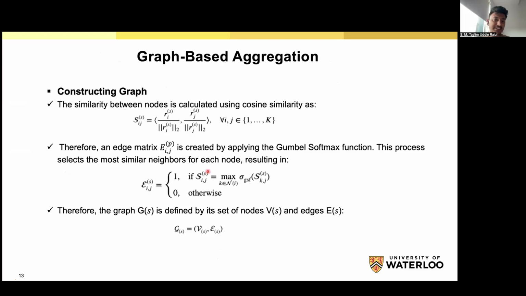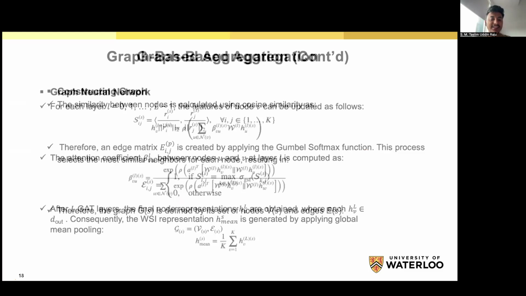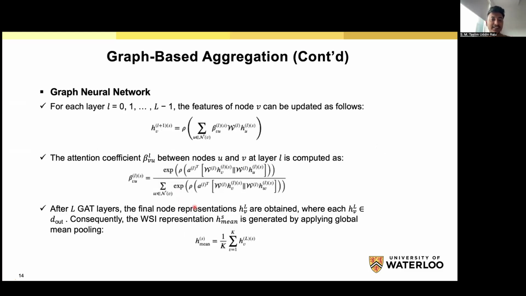And this is our graph aggregation, how we calculate the equations. We calculate the similarity between the nodes by using cosine similarity, and then we use the global optimization function that assigns either 1 or 0, and this is how we generated our graph. And then this is our graph attention network, and here each layer we assign the weight and update the weight between node i and j, and then finally we use the global mean pooling to aggregate the features.